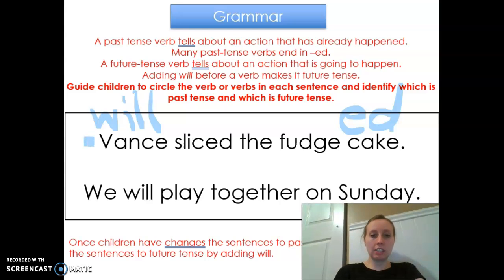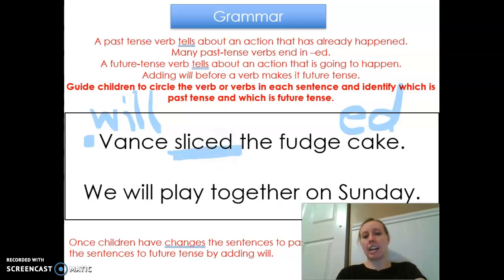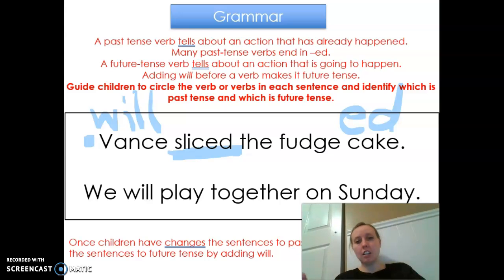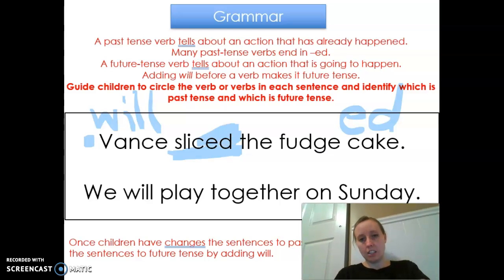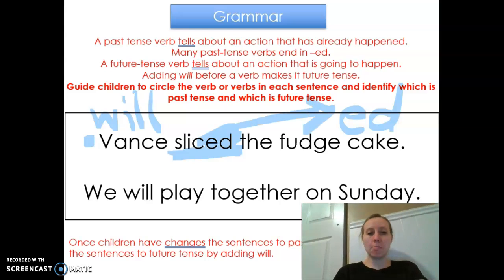Okay, so let's read this sentence and find the verb. Vance sliced the fudge cake. So what did he do? Sliced. That means he cut it, right? Now look at the ending. Does it have an ed? It does, so it's in the past. Vance sliced the fudge cake.